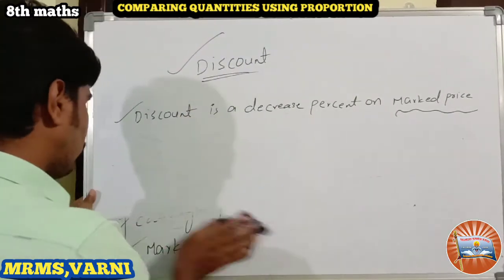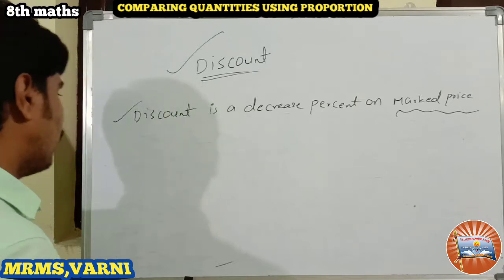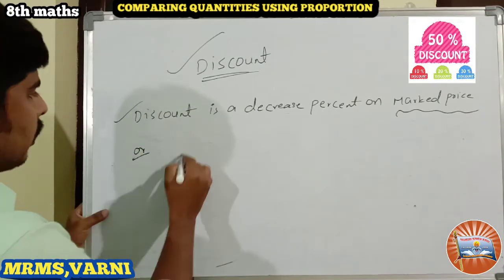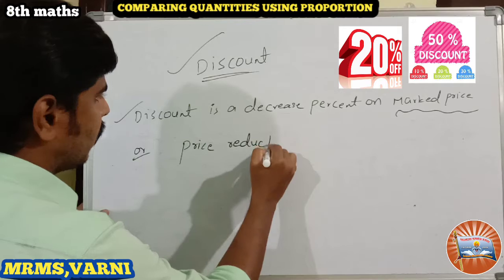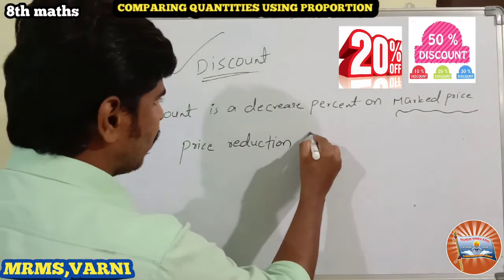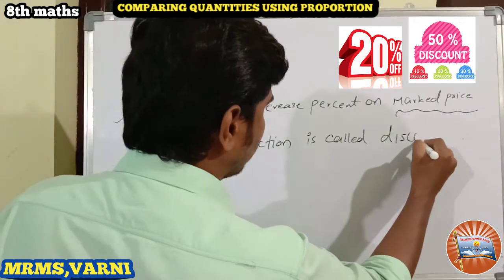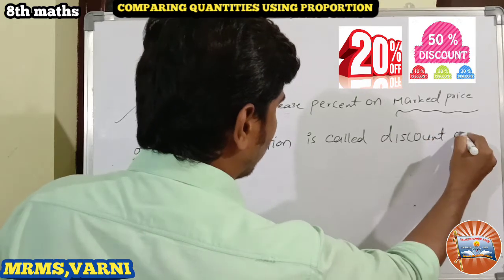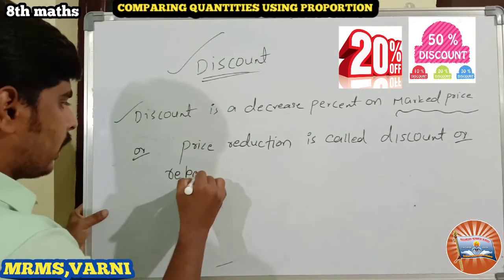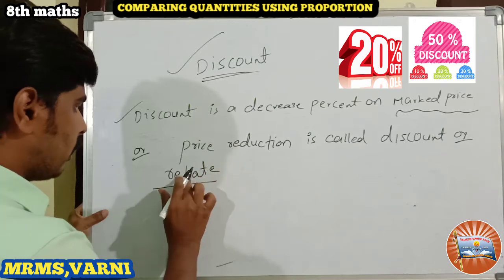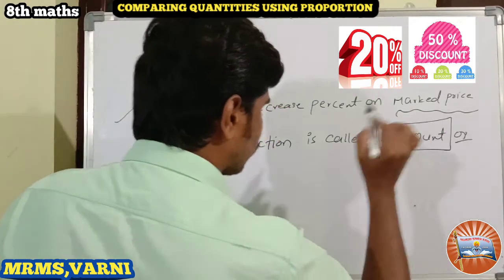So what is the meaning of discount? Discount is a decreased percent on market price, or we call it price reduction. Price reduction is called discount, or we call discount a rebate also. Remember the word rebate: rebate or discount.